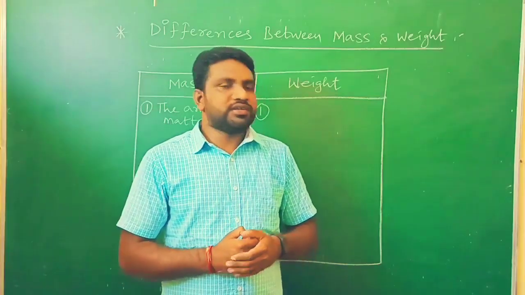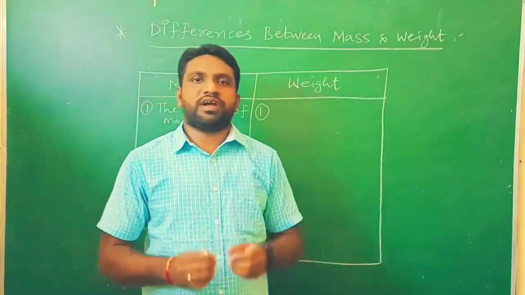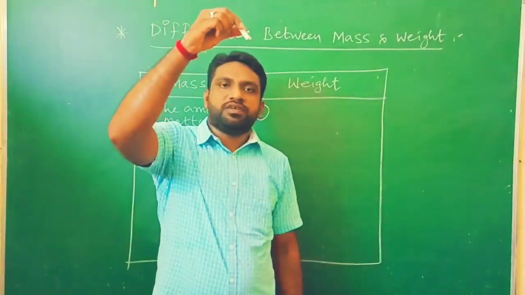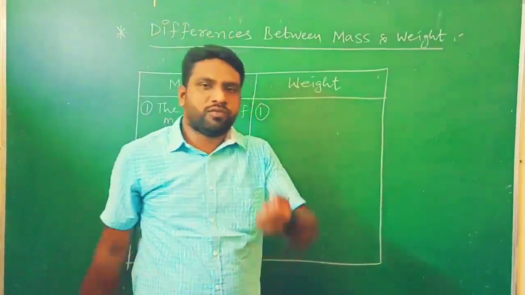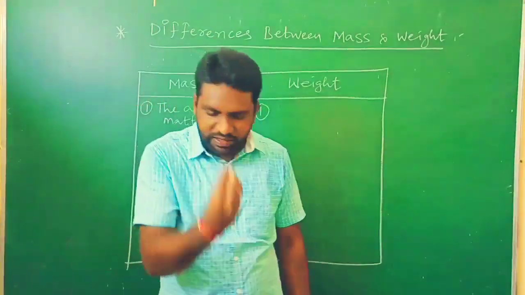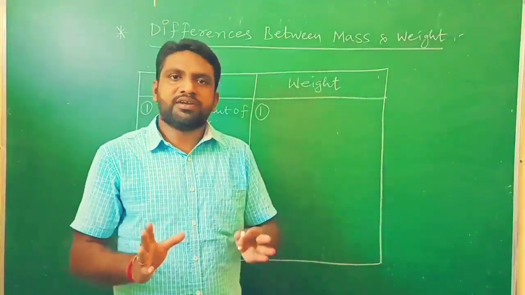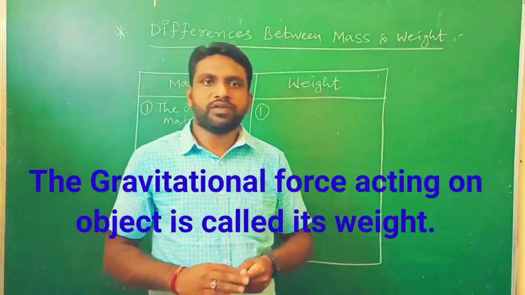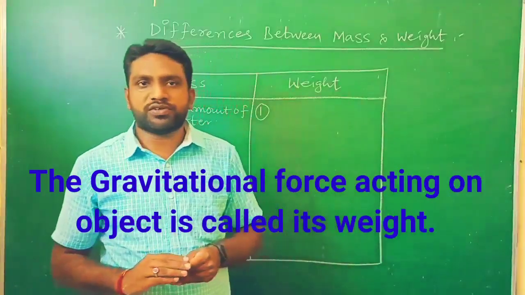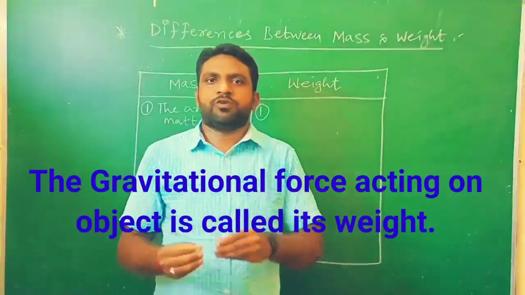For example, we will consider this chalk piece only. I am going to drop the chalk piece here. It is falling down here. Why is the piece of chalk falling down here? Due to the gravitational force acting on the object. Similarly, every object is going to experience some gravitational force. That particular gravitational force acting on any object is said to be its weight.